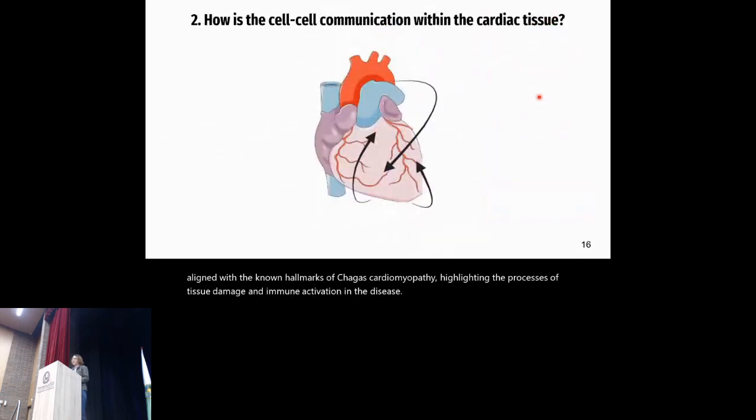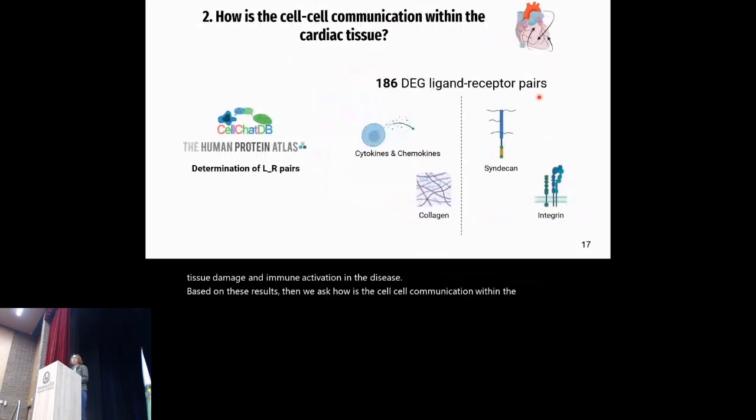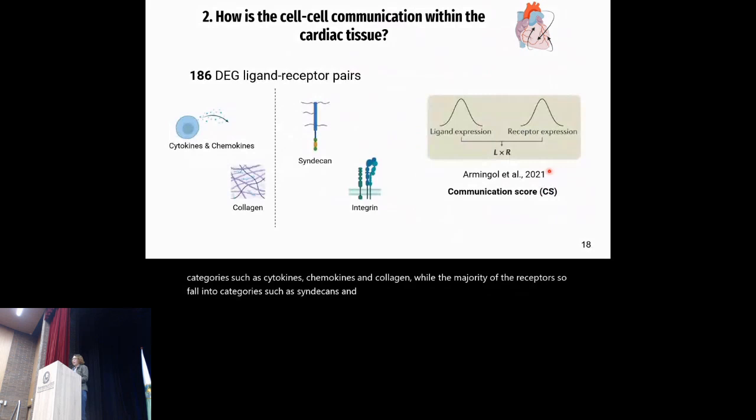Based on these results, then we asked, how is the cell-cell communication within the cardiac tissue? To explore this, we filtered our DE genes in different ligand receptor databases, and here we identified 186 ligand receptor pairs, where the majority of the ligands fall into categories such as cytokines, chemokines, and collagen, while the majority of the receptors fall into categories such as cytokines and integrins. Then we calculated a communication score. This score is derived by multiplying the mean expression of the ligand and the receptor, following the method proposed by Armingol and collaborators in 2021.